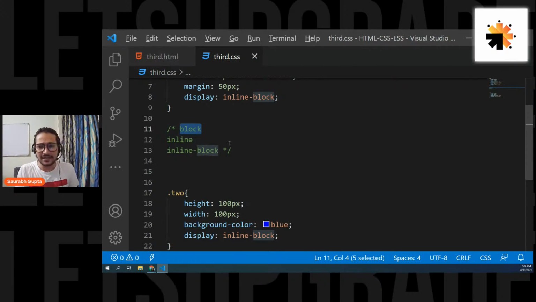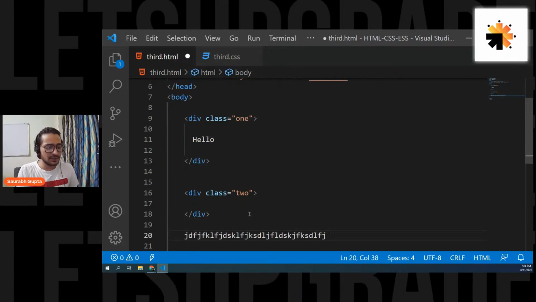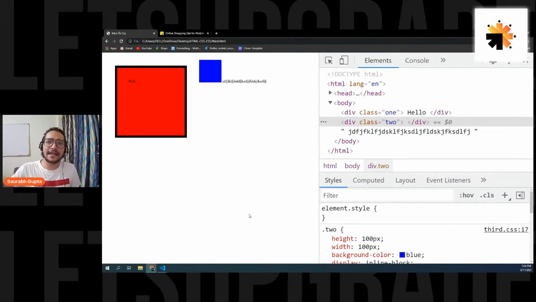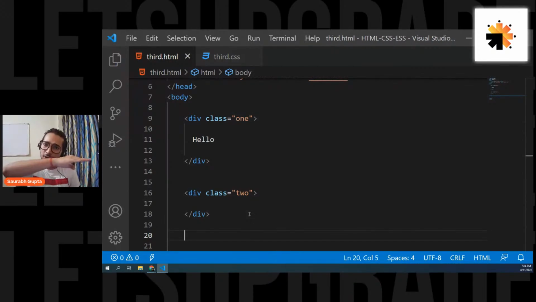Remember it. Guys, see, when I write some dummy text like this, you know that it will go towards the end, and only if the screen ends, it will come down. Okay, that's what you call an inline element. Inline elements by default go in a horizontal direction. They go normal, horizontal. Okay, but they can never have height and width. Please try to understand, guys. Inline elements go in horizontal direction, but they can never have height and width.